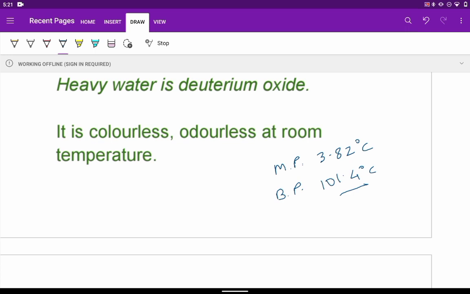At STP, the density will be 1.1056 gram per ml, which is a little bit higher than normal water. If you see the pH for heavy water at 25 degrees C, it is 7.44. As we have just seen some time back, the pH is exactly 7 for normal water.